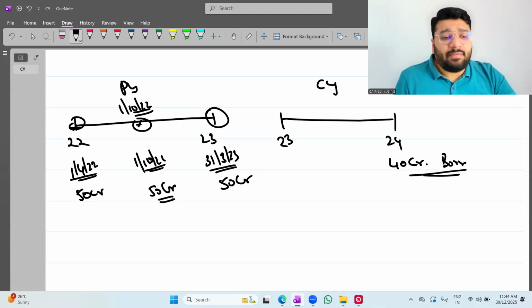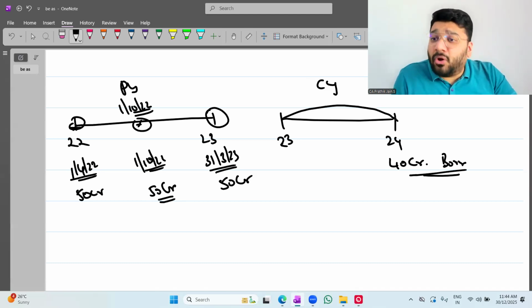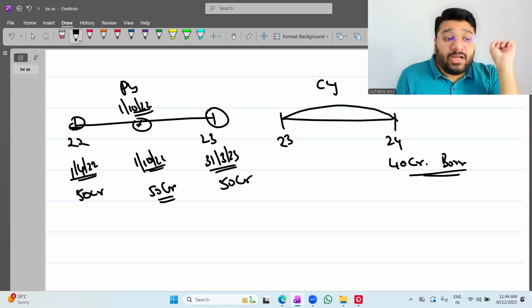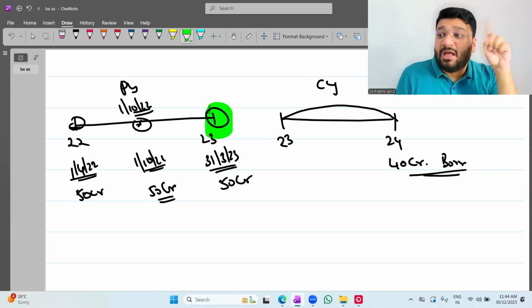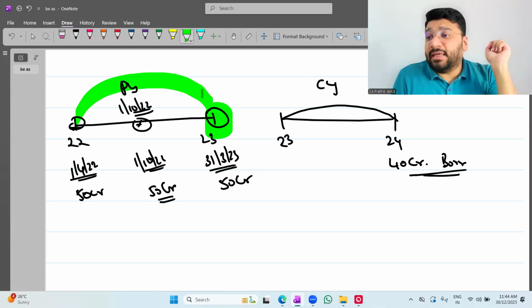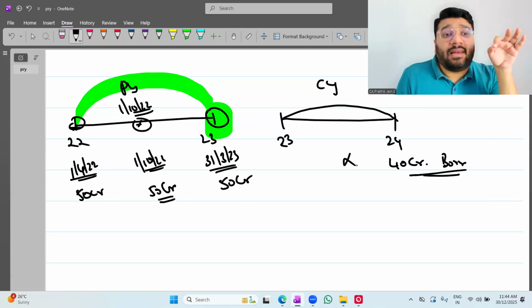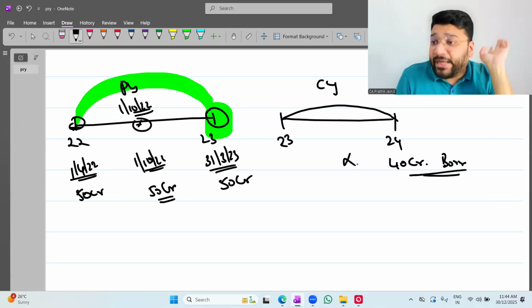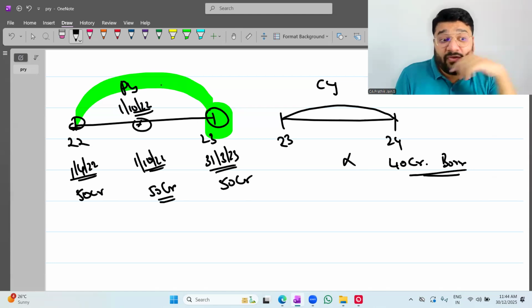50 crore. Please tell me, we are seeing for the current year. For the current year, I have to see the turnover limit or the borrowing limit of the previous year. For turnover, I'll see the last date of the previous accounting year. For borrowing, I will see anytime during the previous accounting period. Okay? Which means the current year's borrowing and turnover limit is irrelevant. I will not look into it. Now, in the previous year, at any point of time, tell me, people, have I violated the condition or not? 50 crore it is.